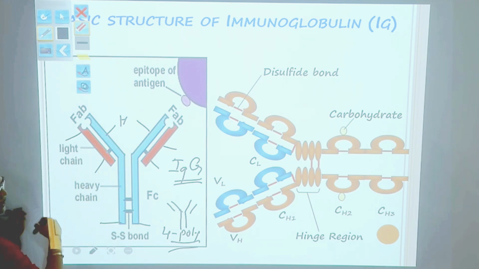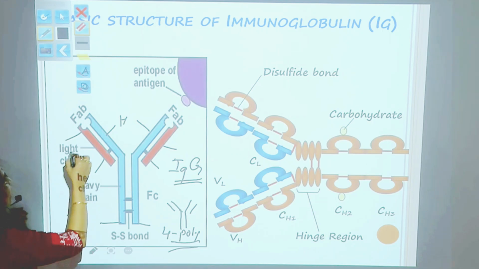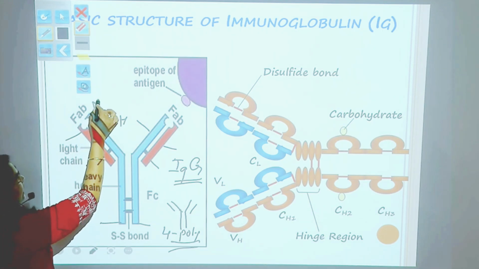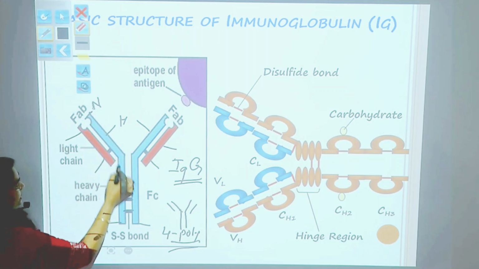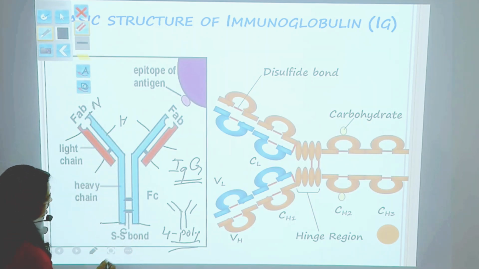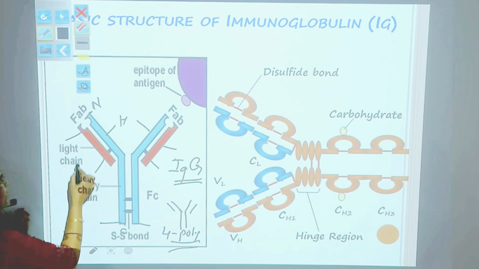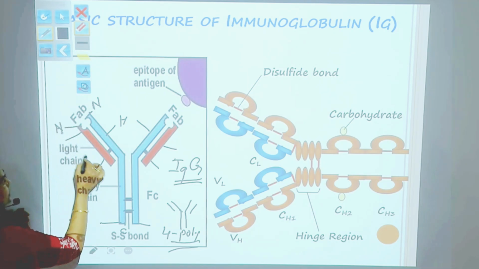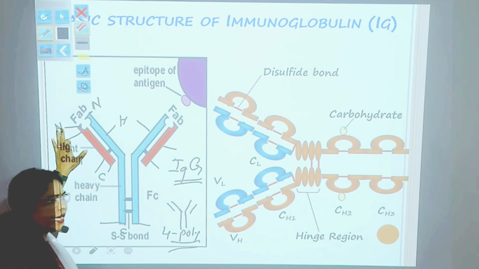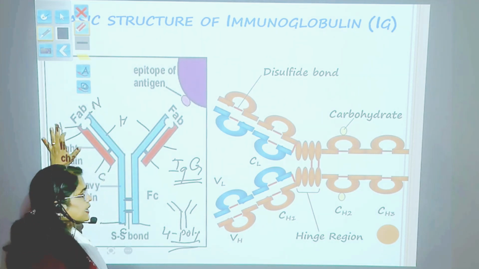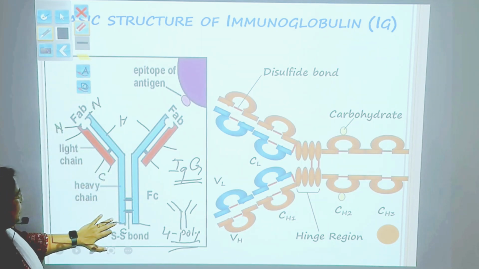Each chain has an N terminal and a C terminal, which is also called the carboxylic end.